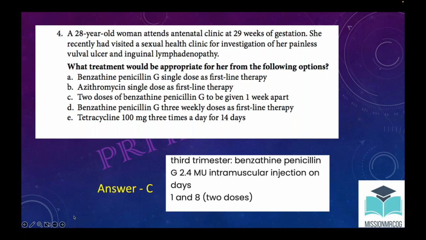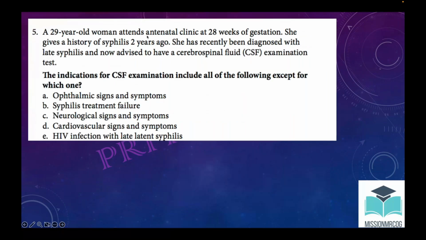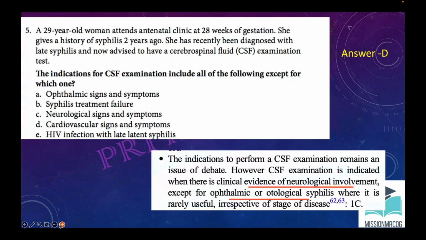A patient at the antenatal clinic, 28 weeks of gestation, history of syphilis 2 years back. She has been diagnosed with late syphilis, now advised to have a CSF test. What are the indications of CSF examination, including all except one? The answer is D. You will do CSF examination in treatment failure, neurological symptoms, HIV, ophthalmic involvement, but why would you do it for cardiovascular? If you have to diagnose cardiovascular syphilis, then you will not do CSF examination.